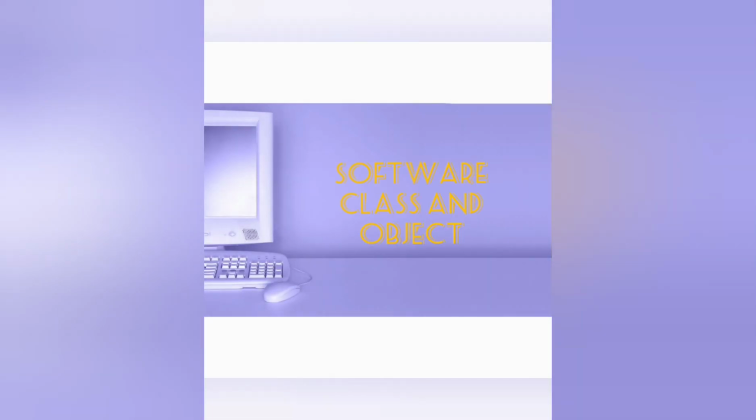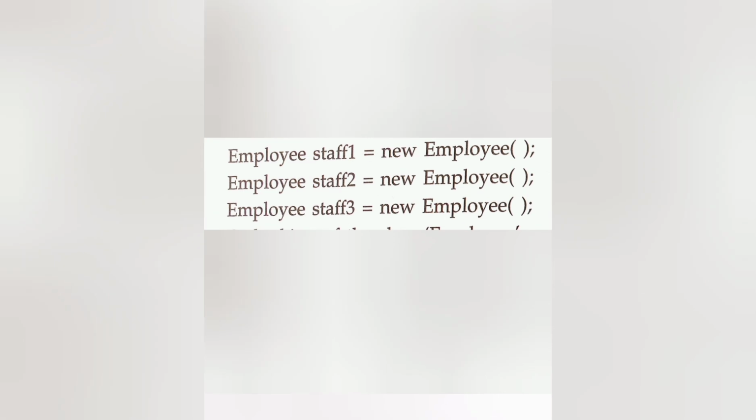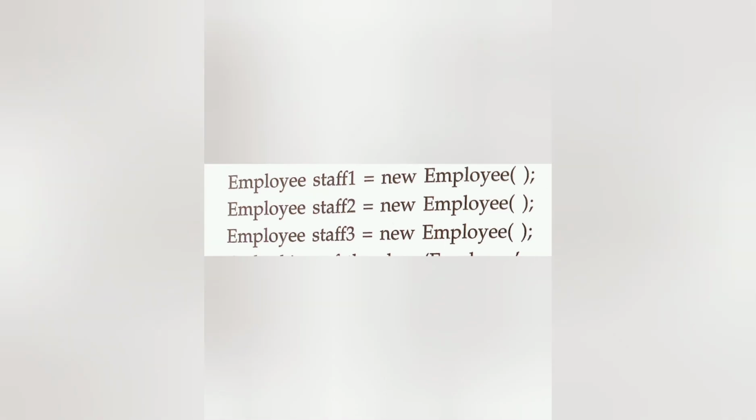Next, software class and object. Here the class employee contains the data members name, department and salary, and member functions or methods for accepting data and displaying data. The object of the class employee can be created by using these statements: employee staff1 is equal to new employee and employee staff2 is equal to new employee, like this.